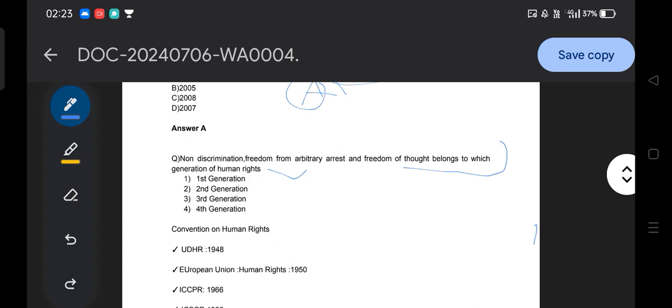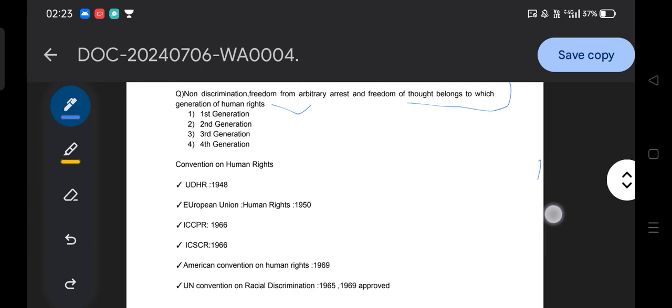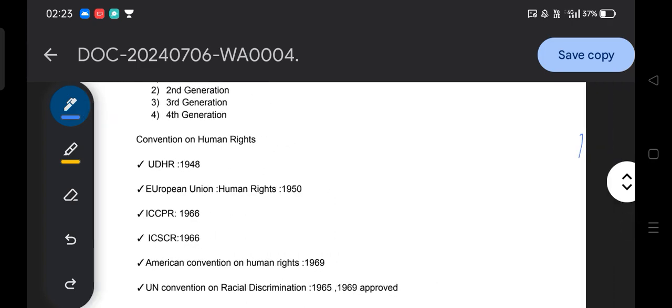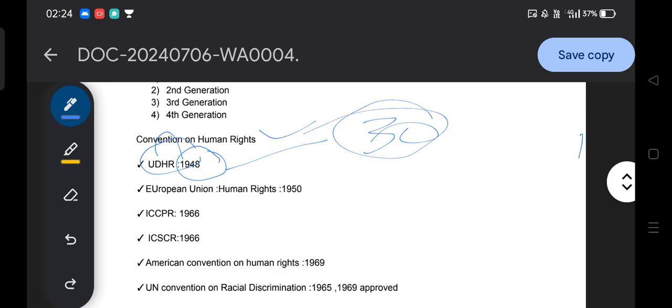Now we will discuss the theory part and quickly revise the things which are there in the examination, and the things which are not there in the examination we are also going to discuss. First, UDHR, the Universal Declaration of Human Rights, 1948. It has 30 articles. How many articles? 30 articles. That was already asked in your SSB lecture exam, I believe.